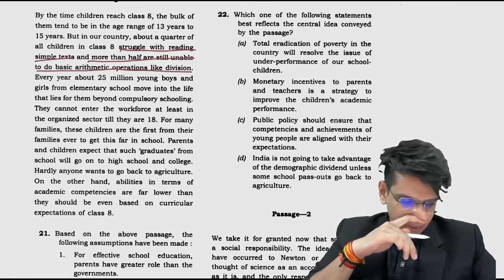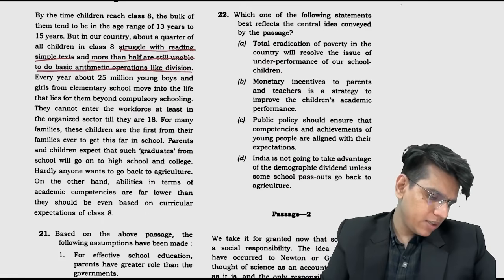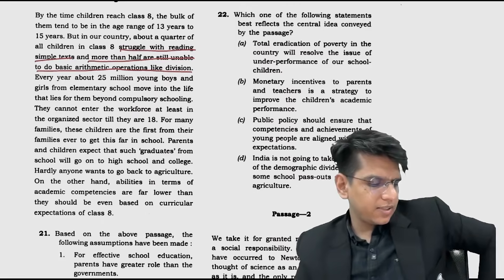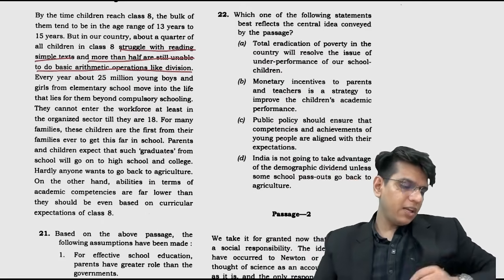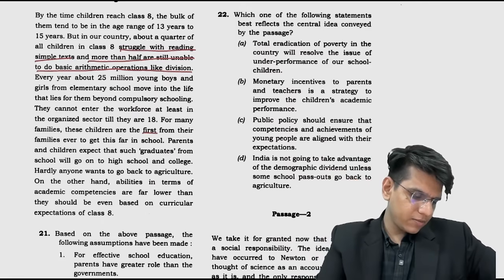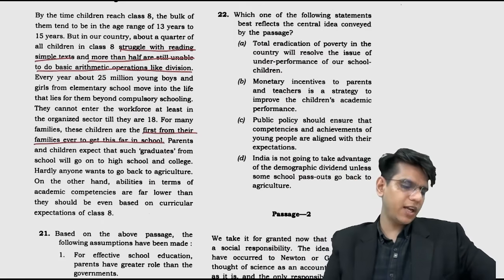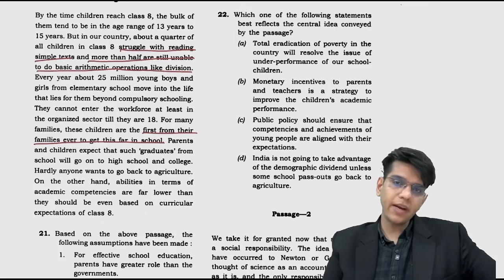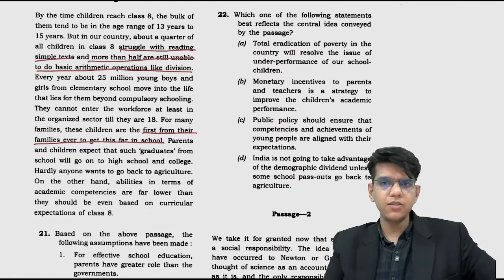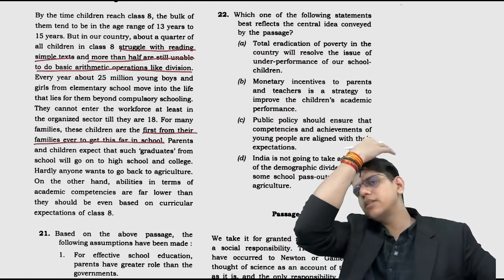Year after year, about 25 million young boys and girls from elementary school move into the lives that is beyond compulsory schooling. They cannot enter the workforce, at least the organized sector, till they are 18. For many families, these children are the first from their families to ever get this far in the schools. Parents and children expect that such graduates from school will go on to high school and colleges. Hardly anyone wants to go back to agriculture. On the other hand, abilities in terms of academic competencies are far lower than they should have been based on the curriculum expected of class 8. So there are some problems with the education system, those are discussed here.